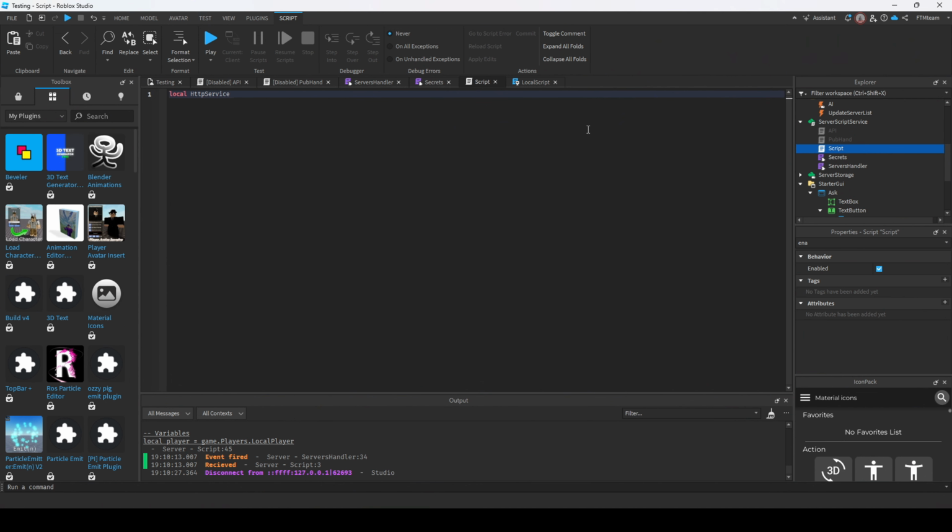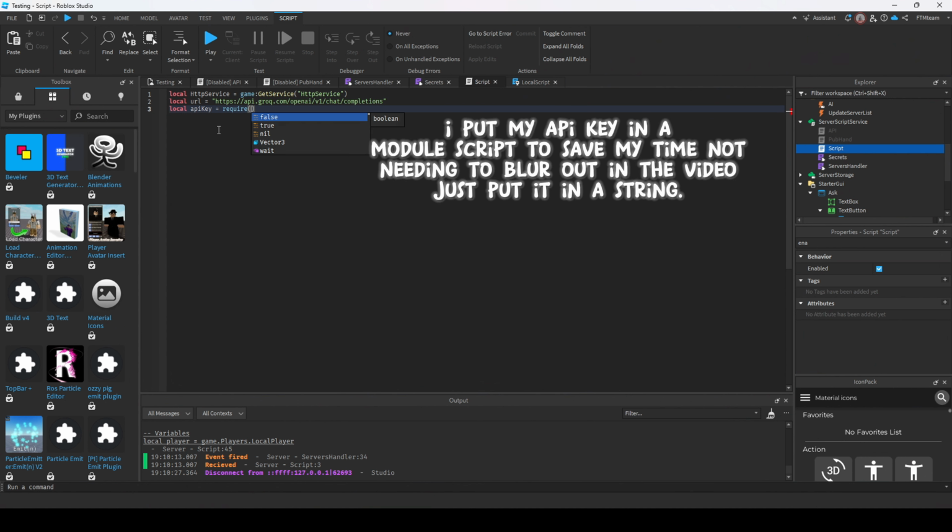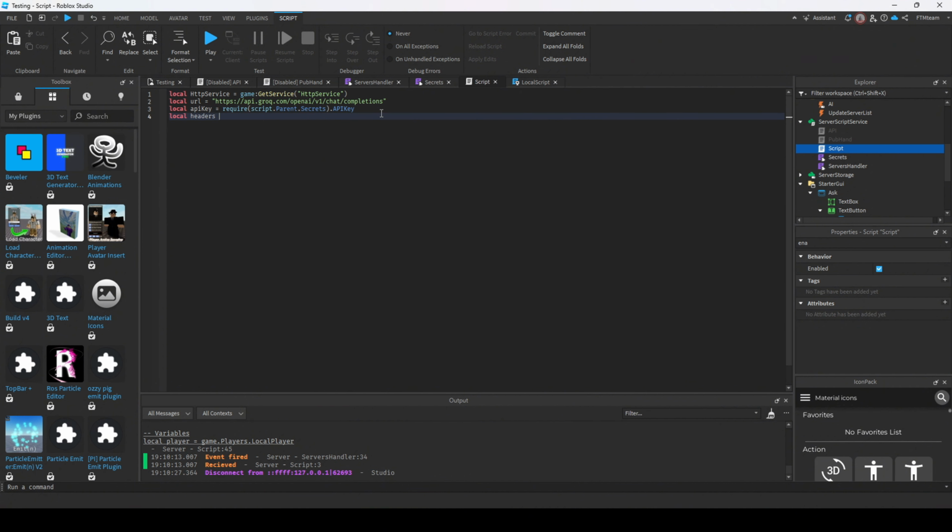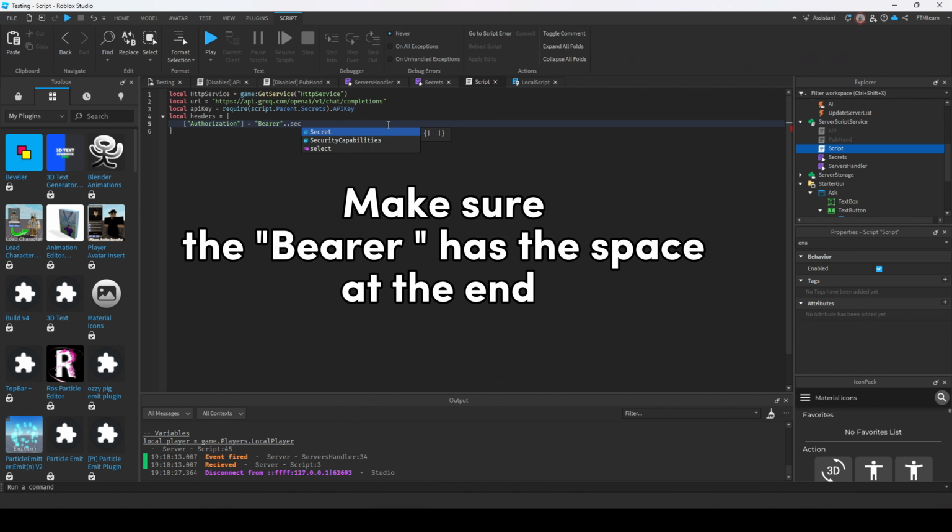Start off by initializing HTTP service and also a URL variable with the URL we copied from the documentation. Do the same for the API key. After that, we also need to create a variable called headers, which will be a table with a key of Authorization, and the value being Bearer joined with the API key. Make sure the Bearer text has a space at the end.